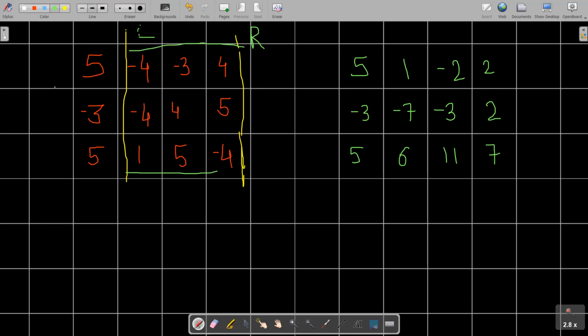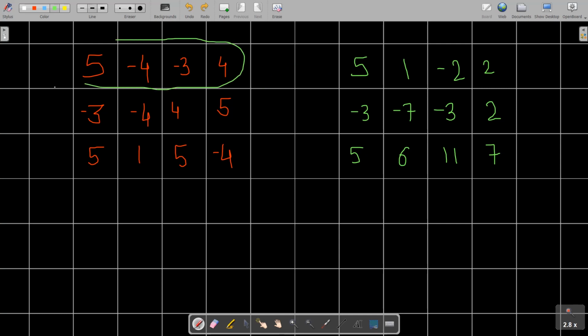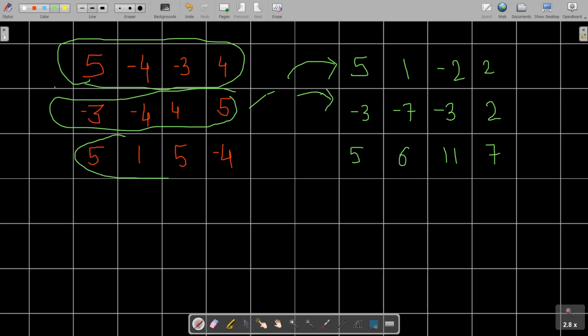Okay, so you can easily see that the matrix that I have built over here is actually the prefix sum of the rows. You can see that if you talk about this row, what is the prefix sum? Prefix sum is about this one. And if you talk about this row, what is the prefix sum of this row? It is about this one, you can easily see. And if you talk about this row, what is the prefix sum of this one? It is about this row. How is this prefix sum going to help us?